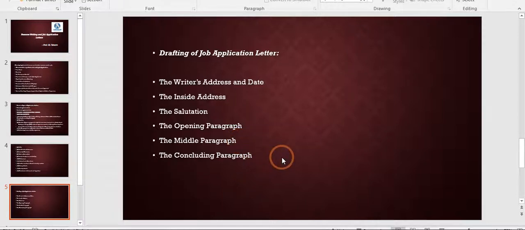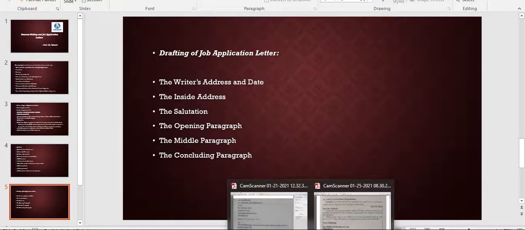Then after that comes the concluding paragraph. The concluding paragraph is also very important. Here you have to make a polite request to them to call you for an interview. You can write, "Given an opportunity to serve in your esteemed concern, I assure you of my best services to my superiors." Or you can say, "I request you to be kind enough to give me an opportunity to serve in your reputed firm." Or, "I look forward to an opportunity to meet you for an interview." In this way you can write the concluding paragraph.